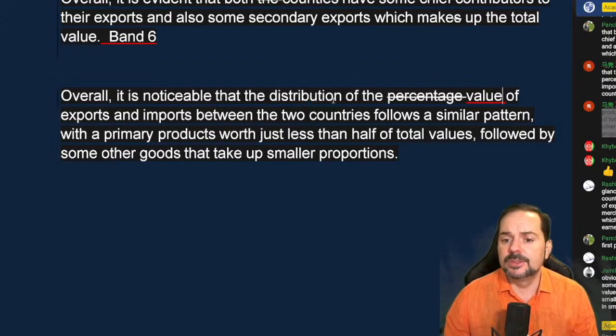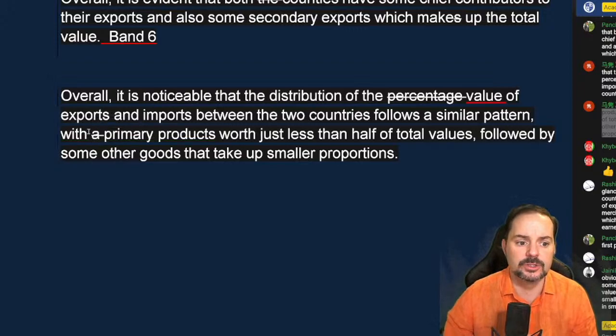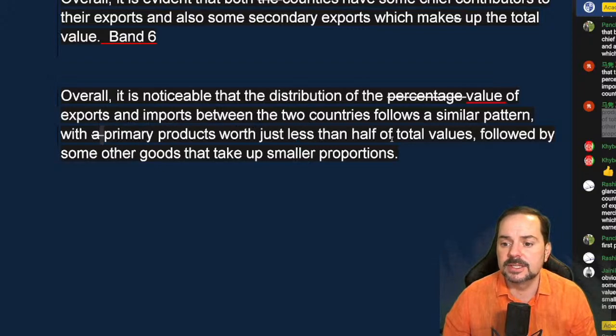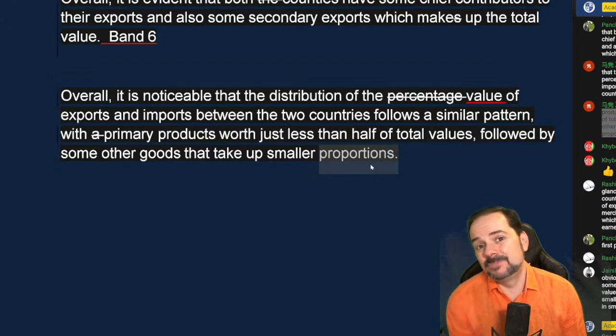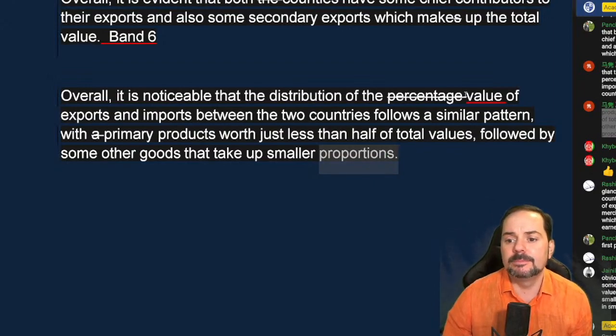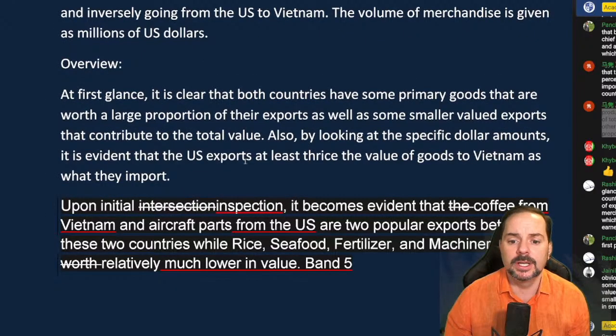So overall, it is noticeable that the distribution of the value of exports and imports between the two countries follows a similar pattern. Good, with primary products worth, it's 2 of them here, you have S, so careful, with primary products worth just less than half of total values. Okay, so you have values there, that's good. Followed by some other goods that take up smaller proportions. Okay, good. All right. So June, that would be like a band 7, simply because of this critical mistake here, and also because you're not really including this piece here.